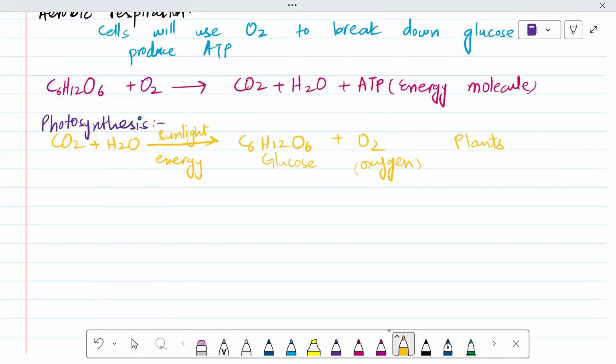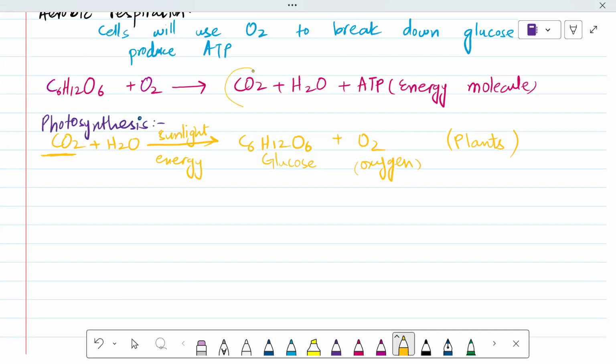If you see this, what comes to our mind is, from where is this carbon dioxide in plants coming? It is in the atmosphere, as well as we exhale carbon dioxide.